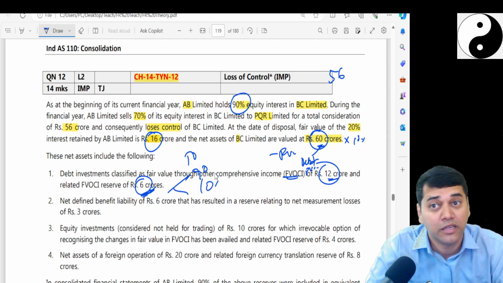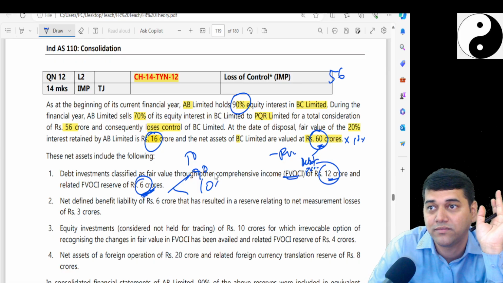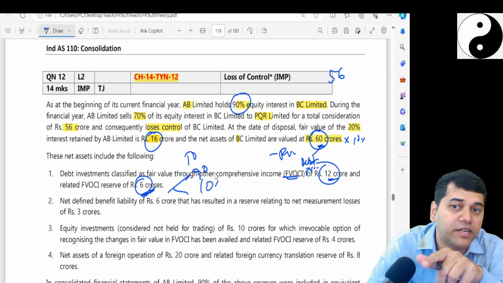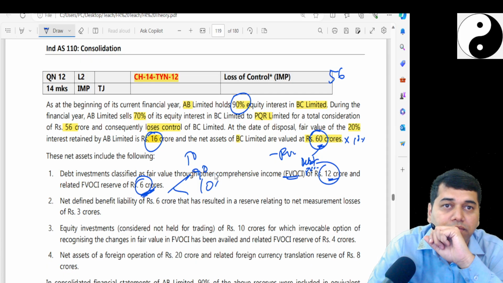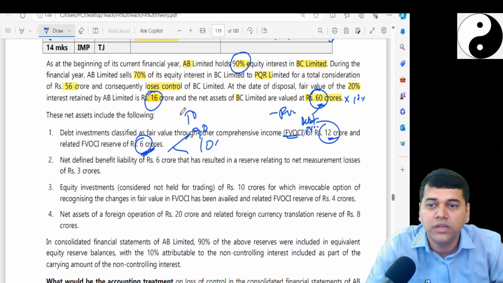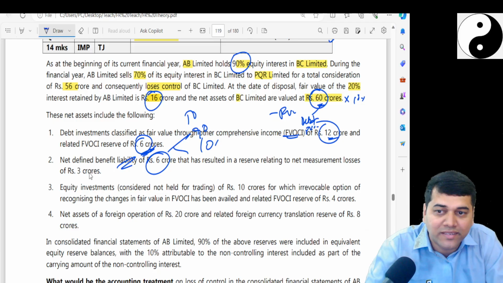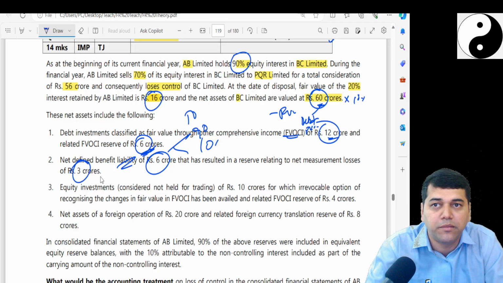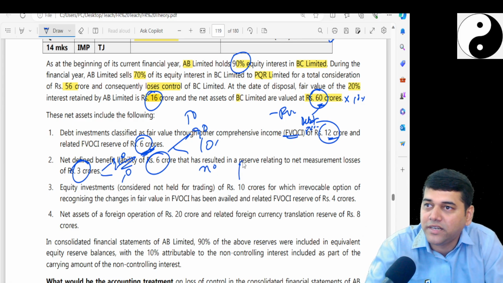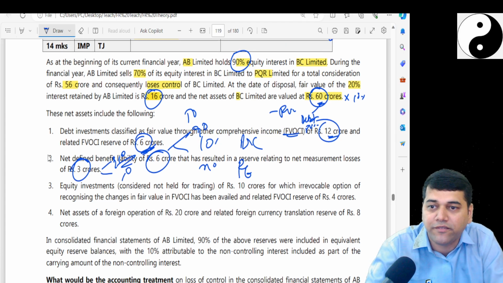Have you understood this? That's why I'm telling you, a very beautiful question. We never came across this. Only in the Test Your Knowledge they have given this. You'll see that; I'm just explaining to you. There is one defined benefit liability of 6. Same thing, its liability is 3. Net remeasurements, 90-10. But this has no recycling. Retained earnings, this is the P&L account. Why? Because this is a debt FVOCI.